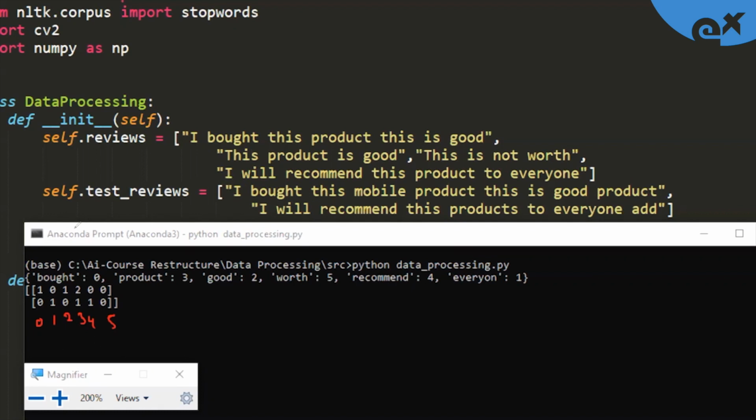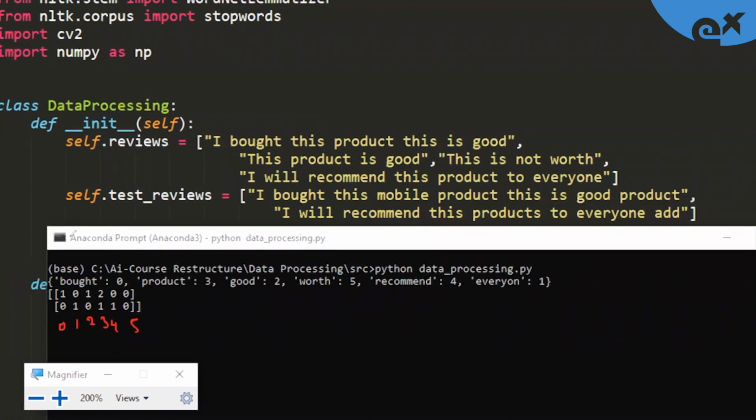See, if we need to compare this one, what is the index? 0, 1, 2, and 3. And 3 is for what? Product. So for sure, in the first review, we should have product coming twice. So product and product. So this is our bag of word approach. And clearly you can see that here word add is not present. Why? Because we have trained our vectors using the first 4 reviews, and word add is not present there. So word add is not part of the unique words or the feature set which we have defined using these 4 reviews. So of course your count vectorizer will end up discarding this word add.